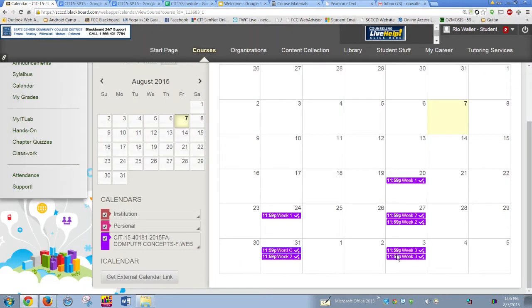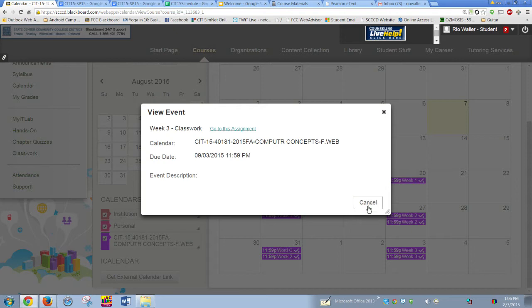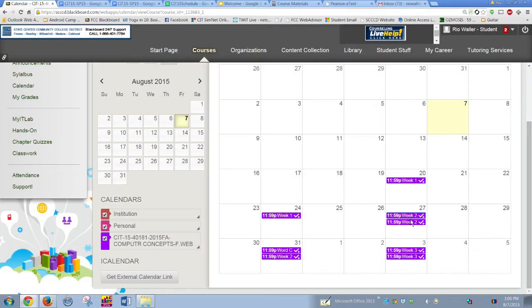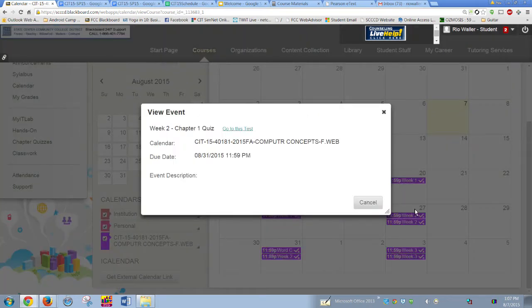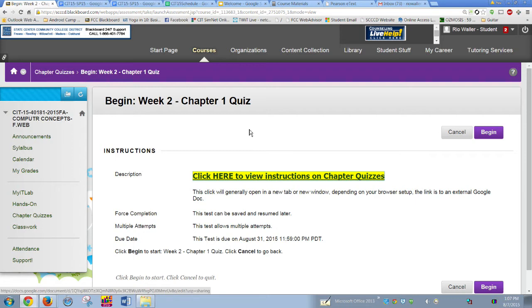But when you're doing chapter quizzes, which let's say we have week 3, well, actually the first one is here, week 2. Yeah, so the one thing I don't necessarily like about the way this calendar works is that I wish you could see the whole text of the item, but you can't, right? So in this case, our first item is, here it is. Okay, so our first chapter quiz, that's what I was looking for. So in this case, it takes you right to the item, like it does with the classwork. And by now you should be going, oh, this is a Google Doc, right?